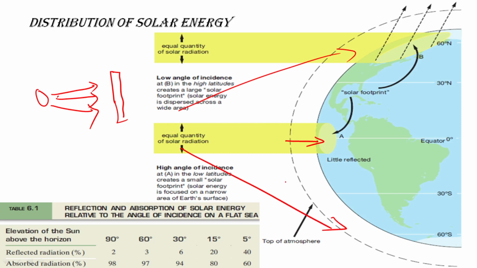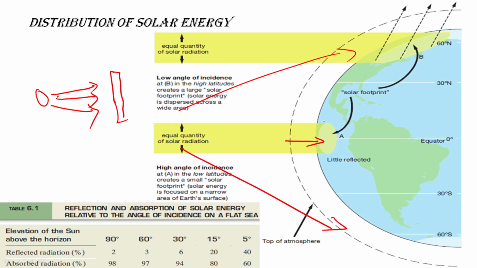If we are talking about Earth's atmosphere, Earth is surrounded by atmosphere. The atmosphere is the medium through which sun rays pass, right? Sun rays have to enter the Earth's atmosphere, then they reach the surface.